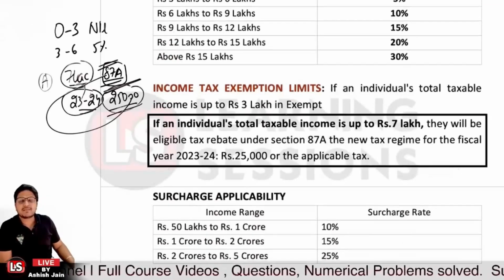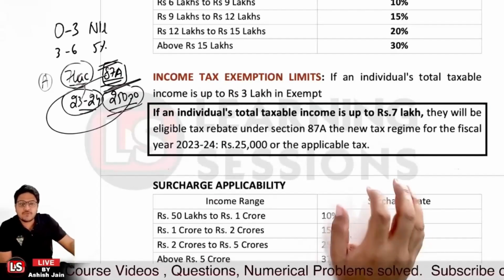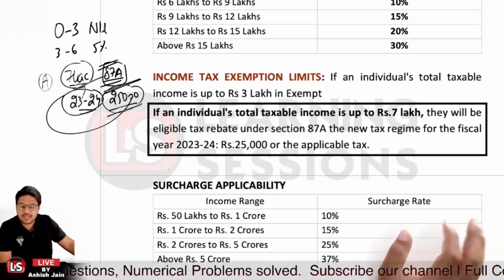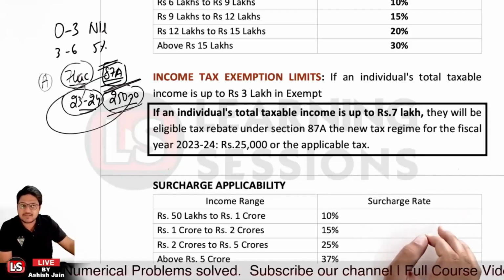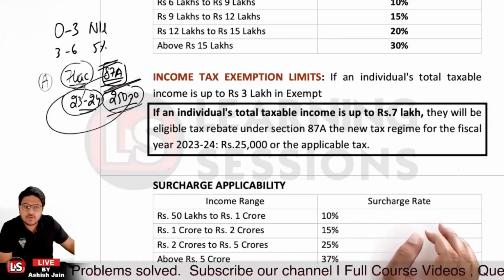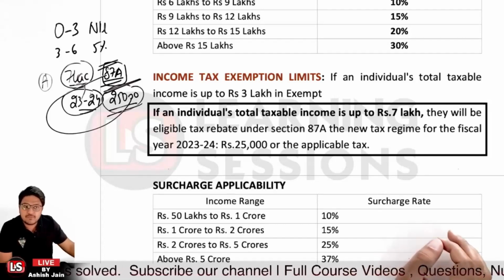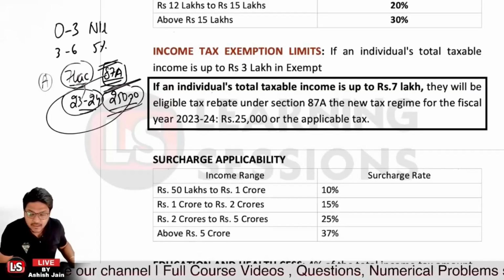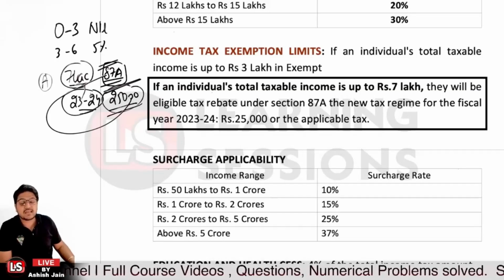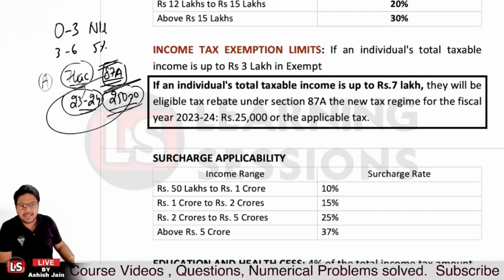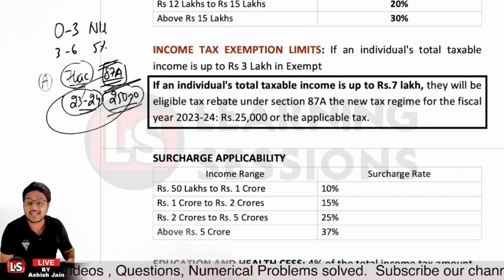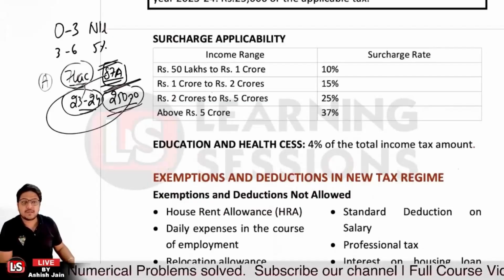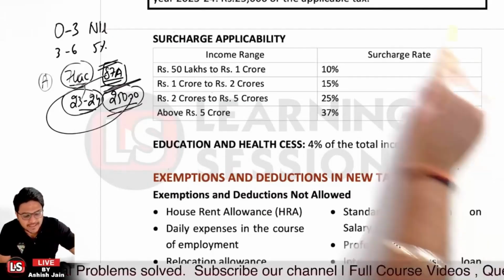After that, it's related to surcharge applicability. If you have income of 50 lakh to 1 crore, it is 10% surcharge. Above 1 crore, in the old tax regime it was 15%, but now as per the new tax regime, for 1 crore to 2 crore it is 15%, and for 2 crore to 5 crore it is 25%. If you have income above 5 crore rupees, then 37% surcharge will be applied, and surcharge is applicable on your tax amount, right? And the education cess and health cess is retained at 4%. Okay, so that's the scenario related to it.